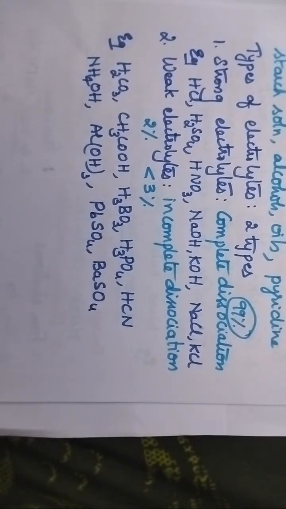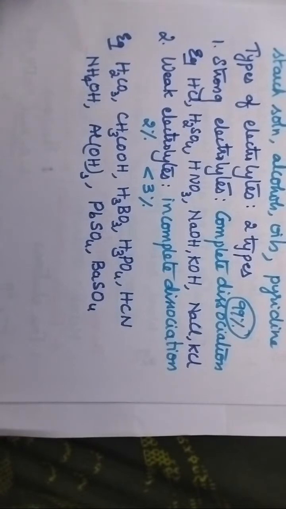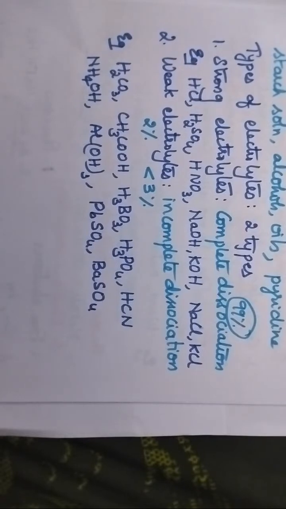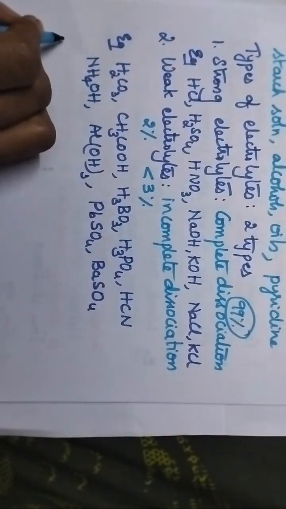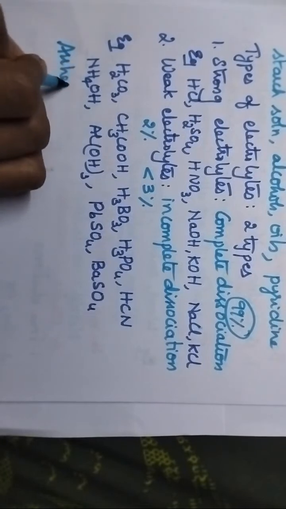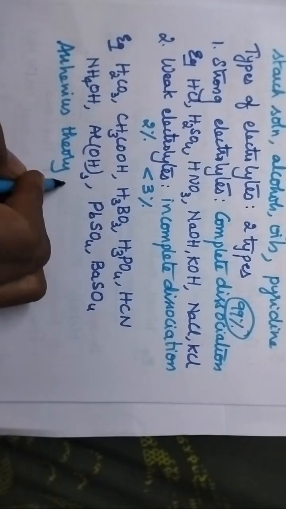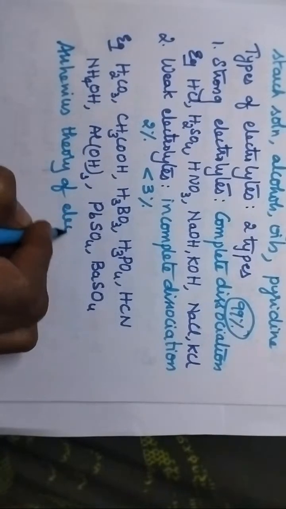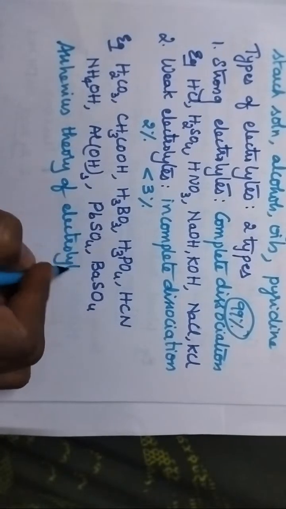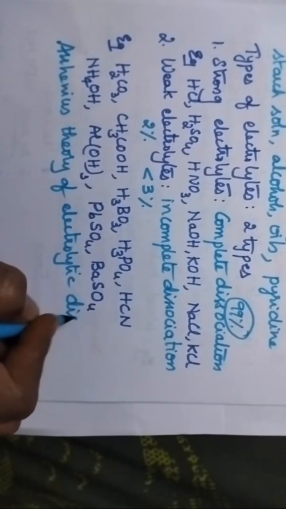So, depending upon the conductance values, all the electrolytes can be classified into two types: strong electrolytes and weak electrolytes. Here, we are going to discuss the Arrhenius theory of electrolytic dissociation.